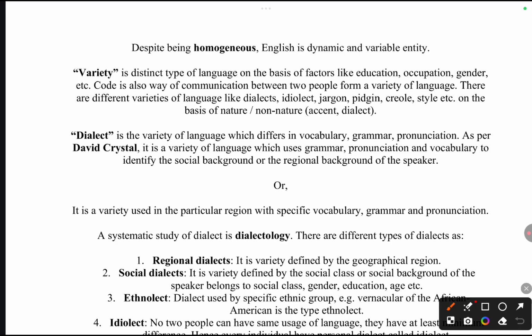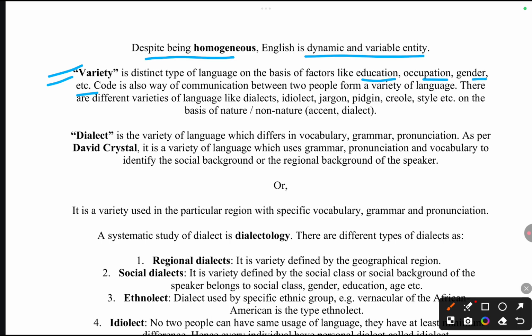Despite being homogeneous, English is a dynamic and variable entity, meaning evolution and continuous changes are there in the language. So what is variety? I have already shown. It is a distinct type of a language on the basis of factors like education, occupation, gender, etc.